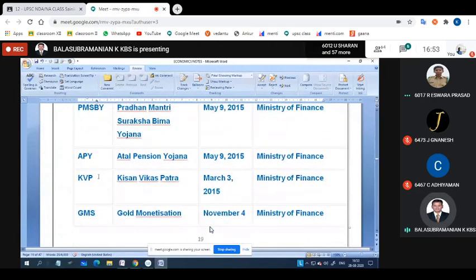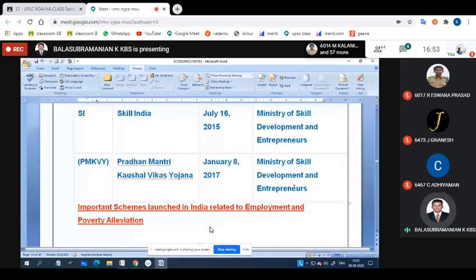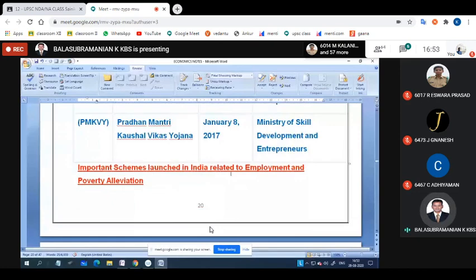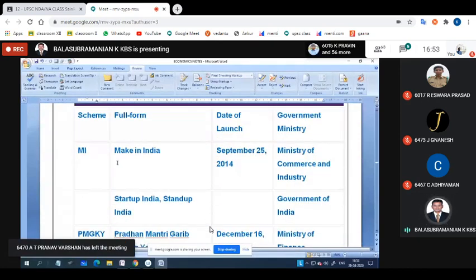For example, KVP, Kisan Vikas Patra, it was established on March 3, 2015. It is under the control of the Ministry of Finance. Okay, so it is available. All these are important schemes launched in India related to employment and poverty alleviation. Like Make in India, MI. It was introduced on September 25, 2014, under the Ministry of Commerce and Industry.